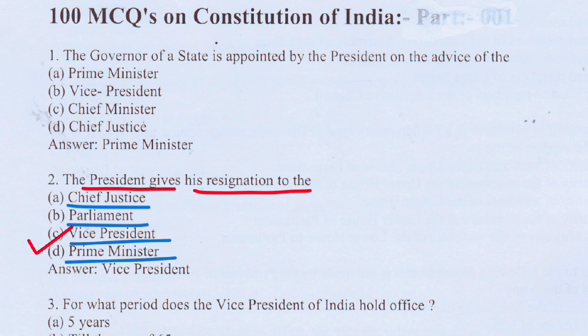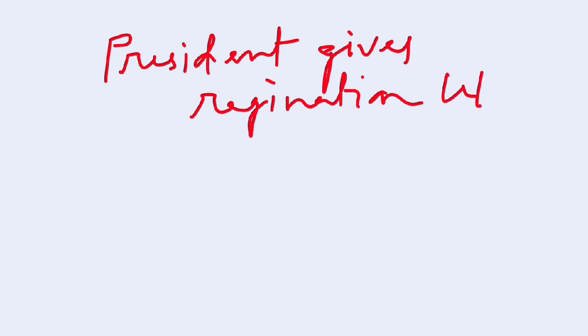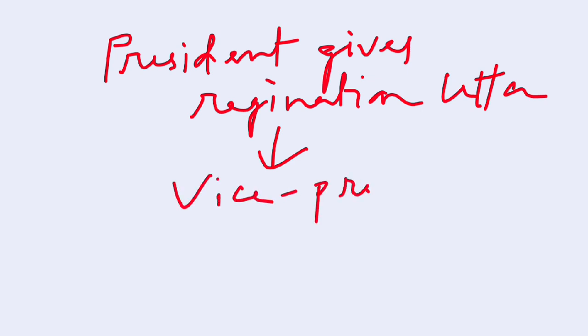That means the president gives his resignation letter to whom? To the vice president.